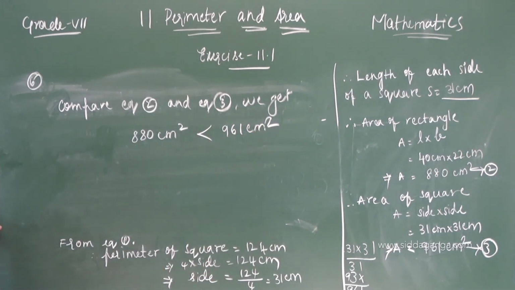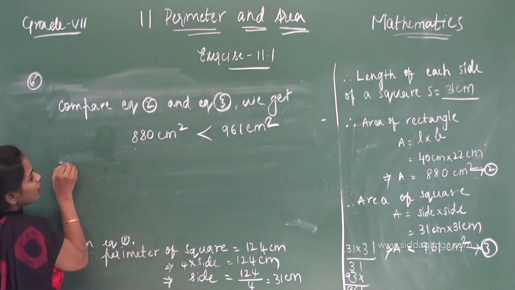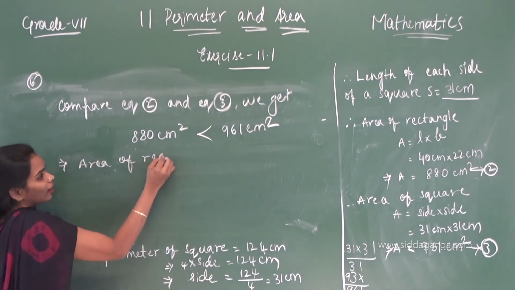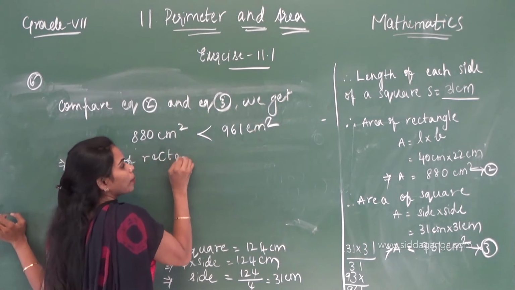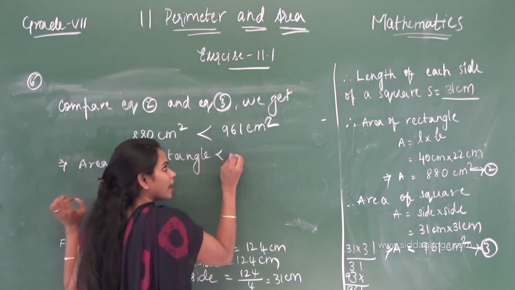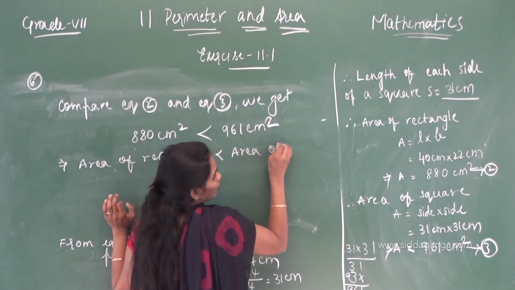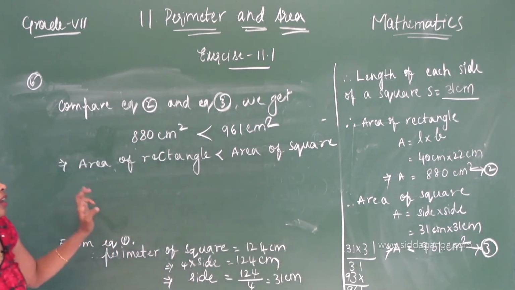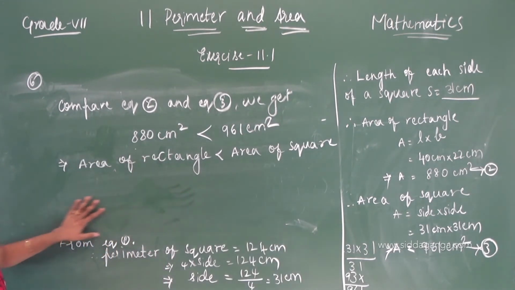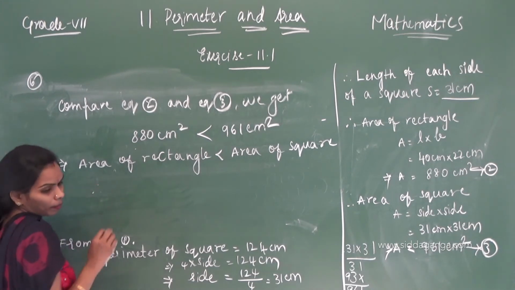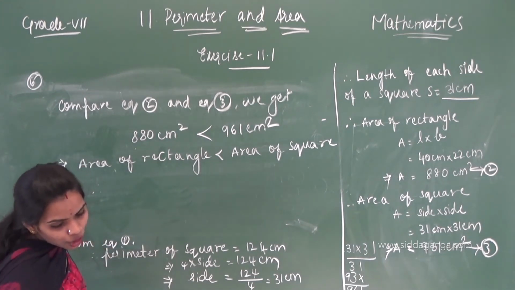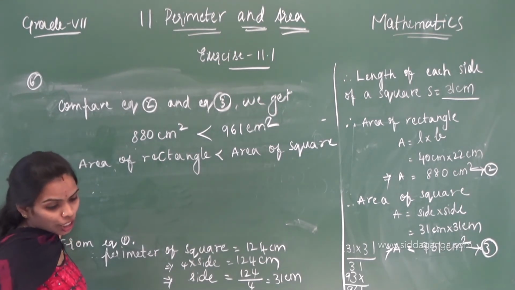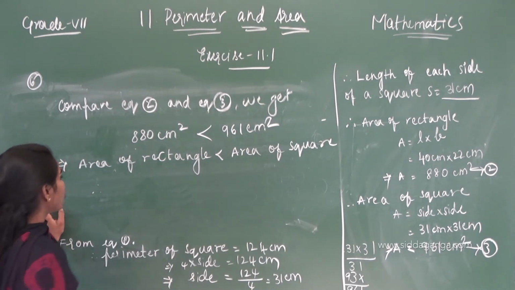961 is greater. This implies area of rectangle is less than area of square. Correct children? Area of rectangle is less than area of square. Therefore, at final conclusion, what we have to find? Which shape encloses more area? A wire shaped square.